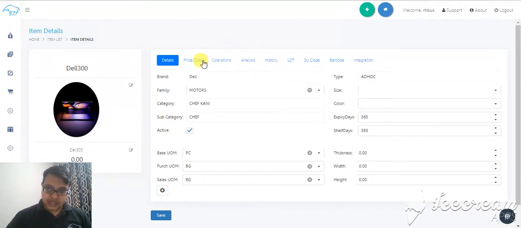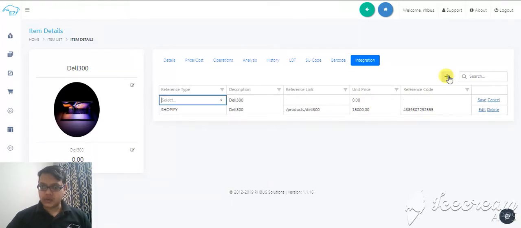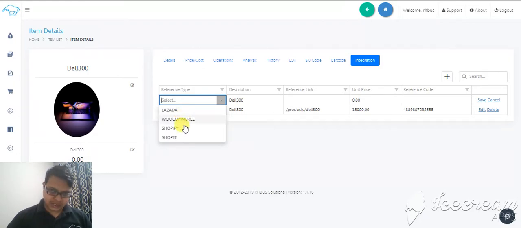So I want to set a price. I'll go here. Next is integration. Okay, so I want to integrate with my WooCommerce. If I click on plus, I will get a drop down menu: Lazada, WooCommerce, Shopify, Shopee. And if you are integrating with your Flipkart, Amazon, all this information will be flowing here. Okay, now I'm integrating with my WooCommerce.